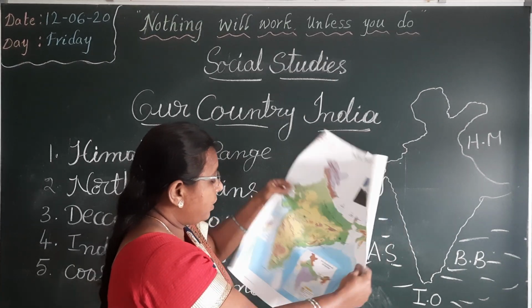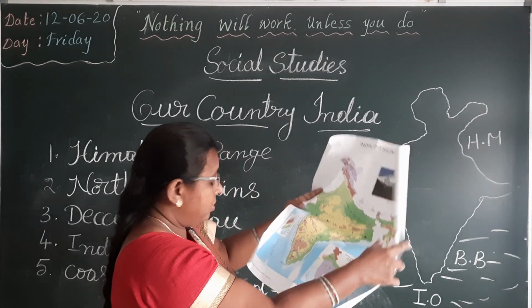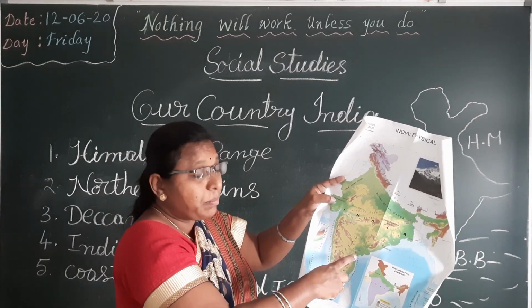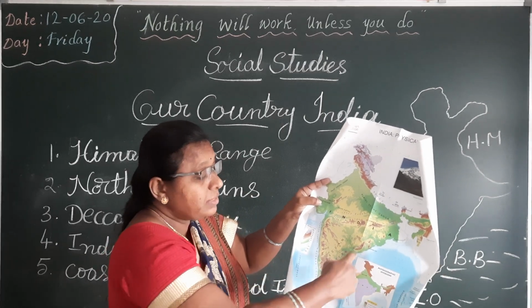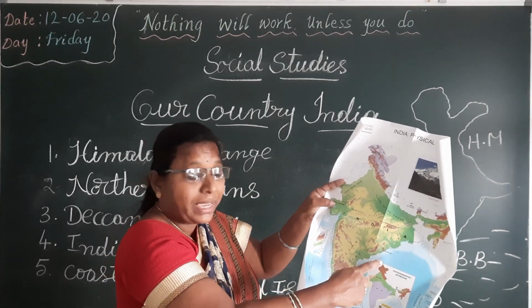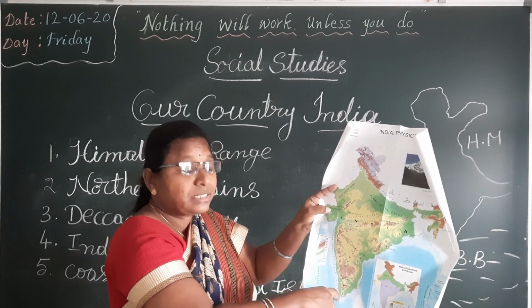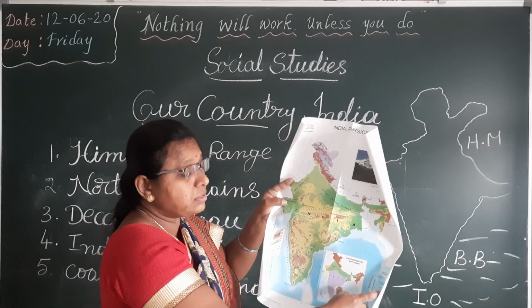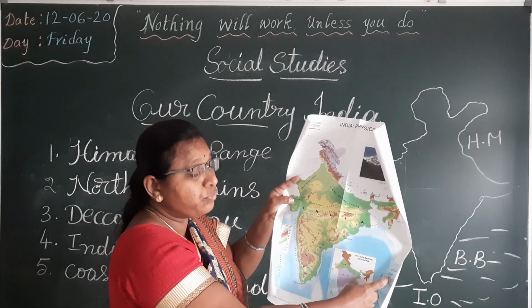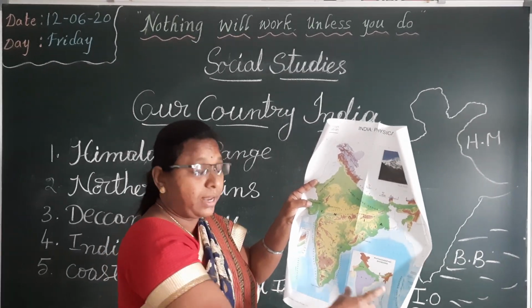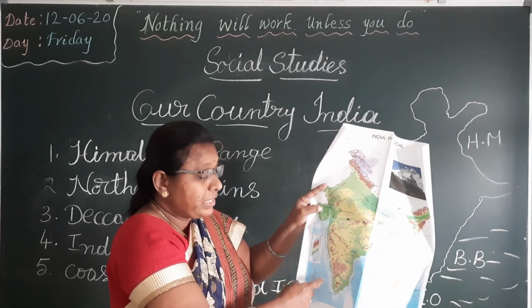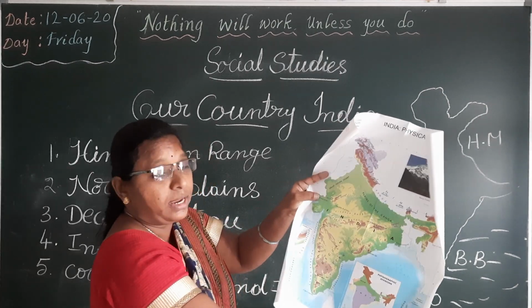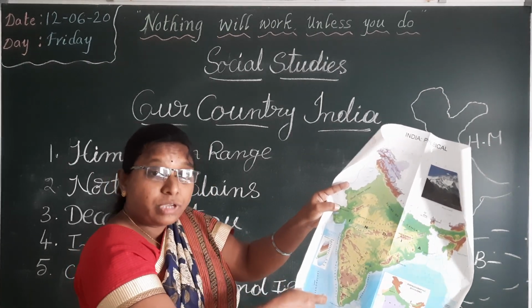And then here coastal plains. On the east side, coastal plains are divided into two. On the east side, eastern coastal plains, and west side, western coastal plains. And then islands. India has islands also. These are group of islands, Andaman Nicobar Islands on the east side, and Lakshadweep Islands on the west side of India.